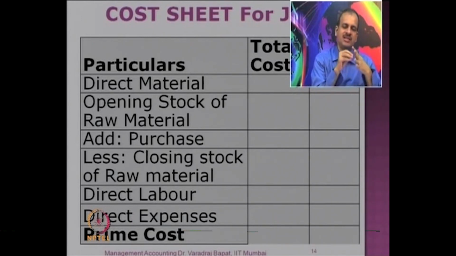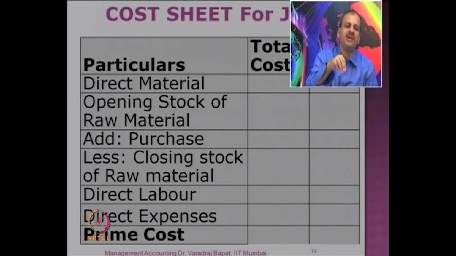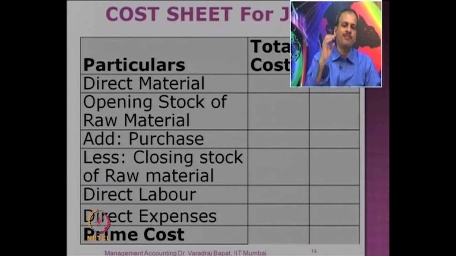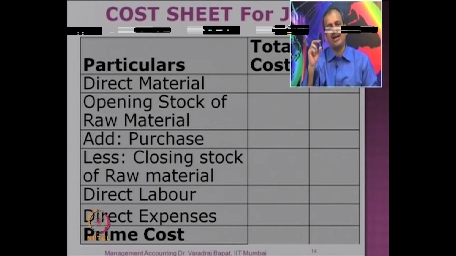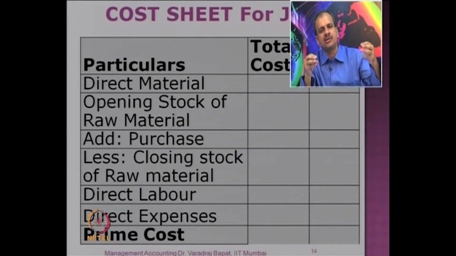Direct material cost is mainly the raw material. So you take opening cost, add purchases minus the closing stock of the raw material. That becomes the raw material consumed in that period. That's direct material cost plus direct labor plus direct expenses. The total is known as prime cost. This is called prime cost because you are able to identify those costs to that particular job.